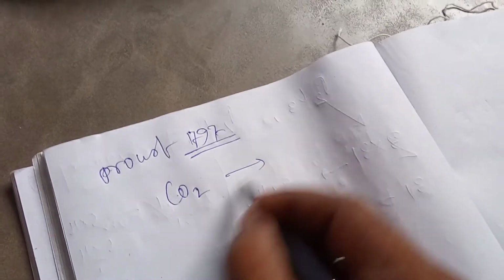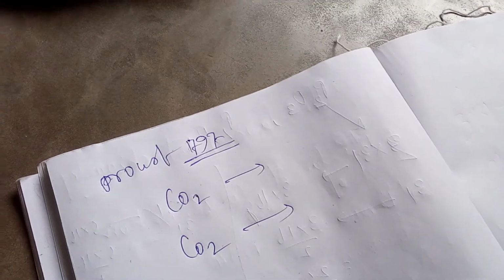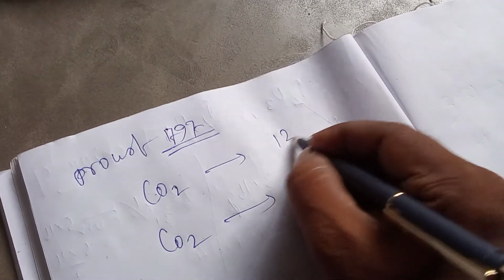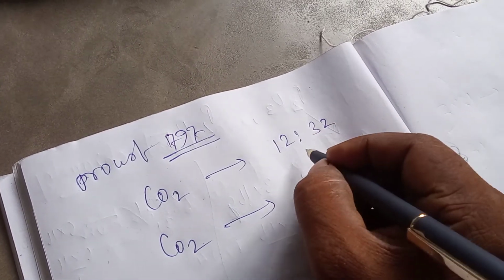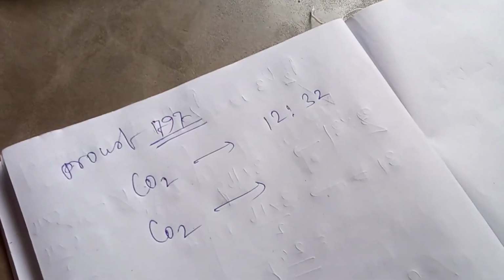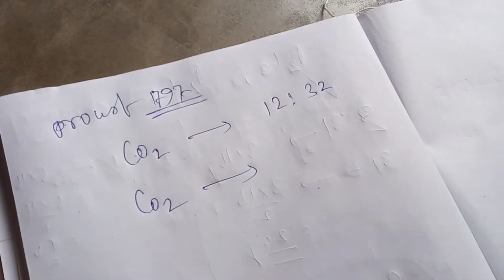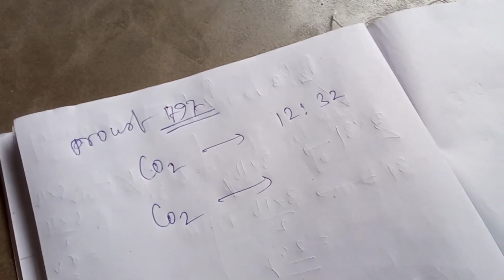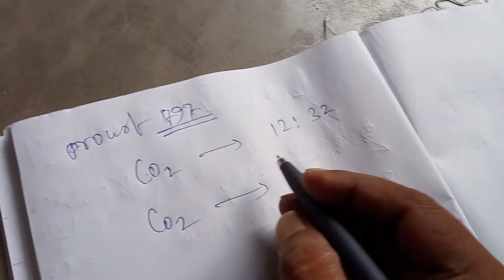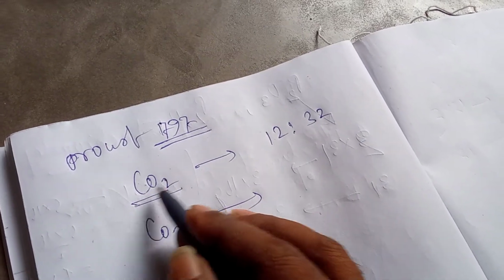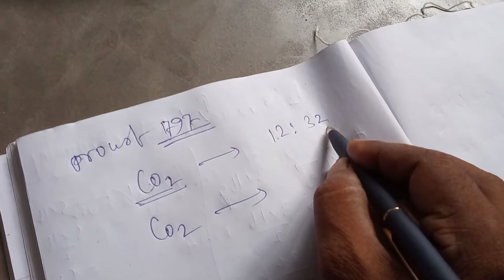CO2 you collect from any source, it will have the same ratio of mass between carbon and oxygen. This is the law of constant proportion. Sir, if it is CO2, then always it will be 12:32.